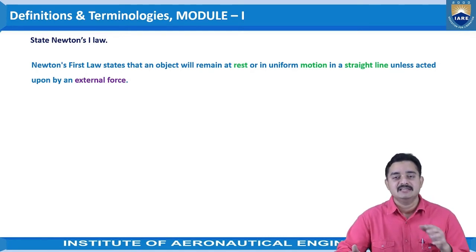So in this example, the movement of the wheels is happening because of you rotating or moving the steering. Unless and until that happens, the car will move in a straight way. Newton's first law states that an object will remain at rest or in uniform motion in a straight line unless acted upon by an external force. So this is the first law.